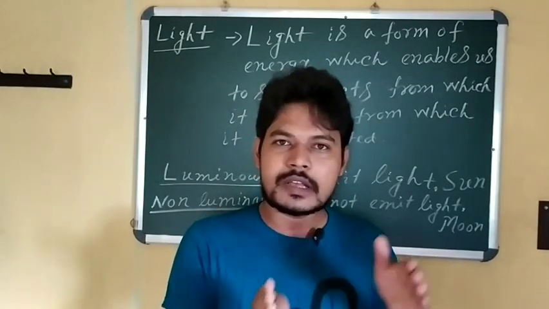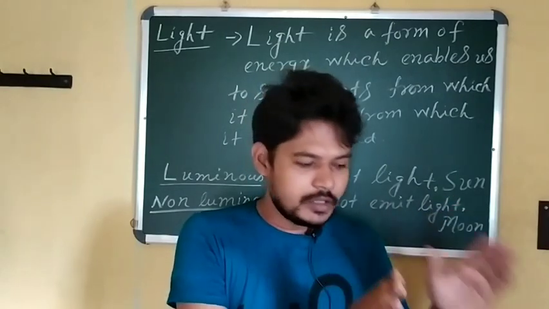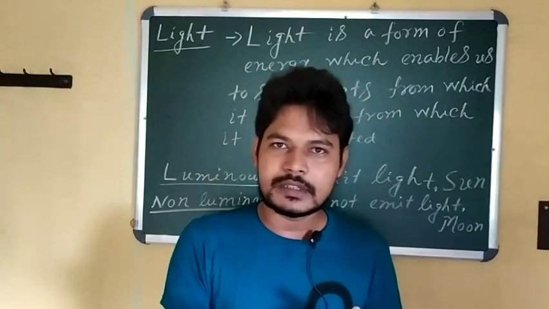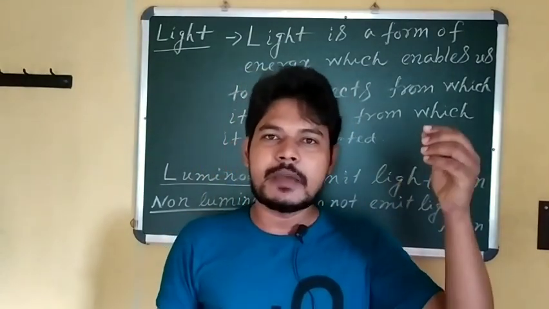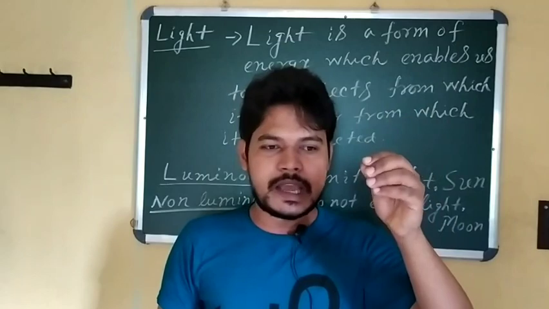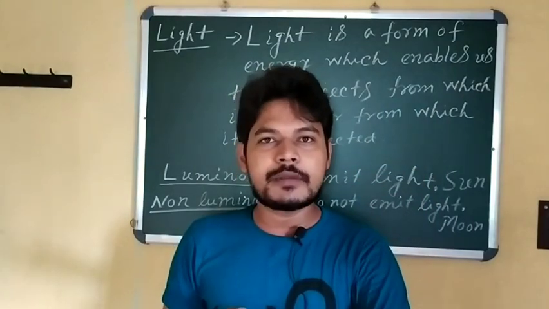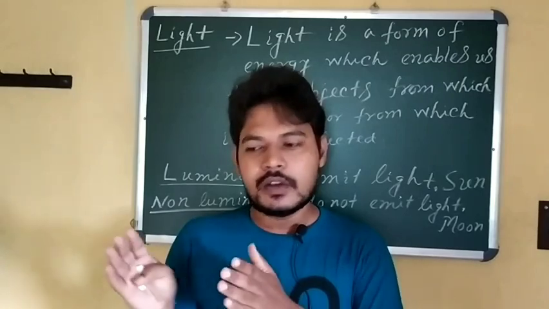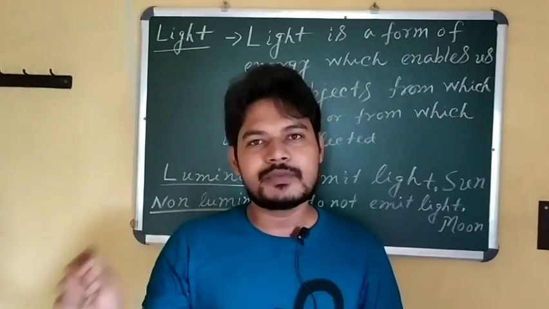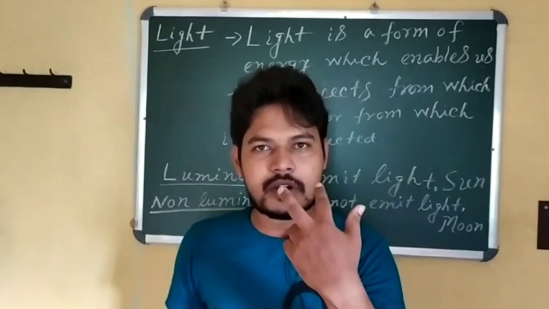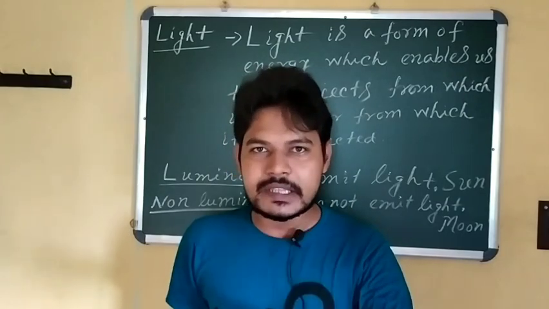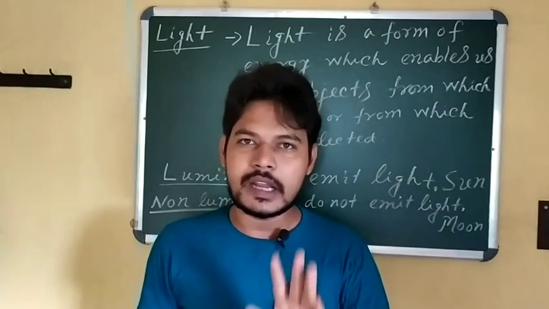When the room was dark, you could not see the objects, but when you switch on the bulb, then you can see the objects. So the light which is emitted from the bulb, we can see the bulb itself, but when the light comes and falls on those objects which do not have their own light, then we can see those objects also. Why? As those objects reflect the light and the reflected light reaches our eyes and we can see those objects. Yes or no? So on this basis we can define what is light.